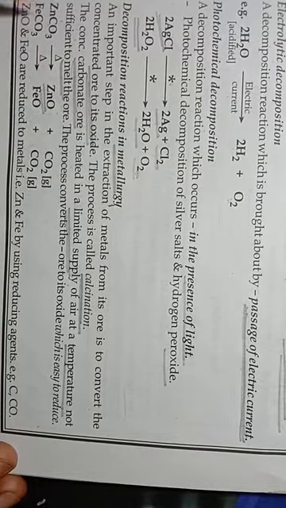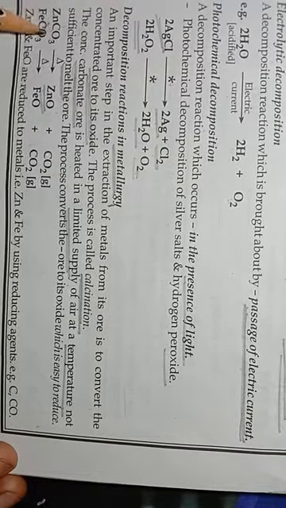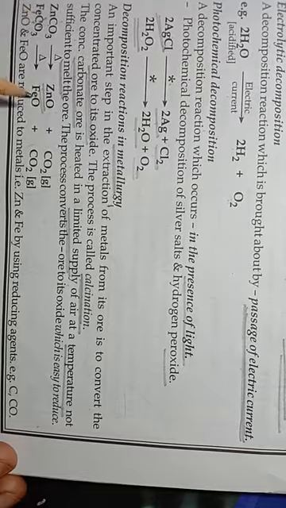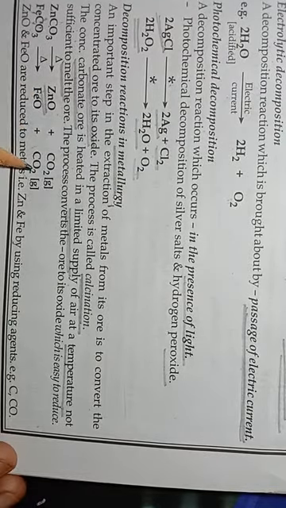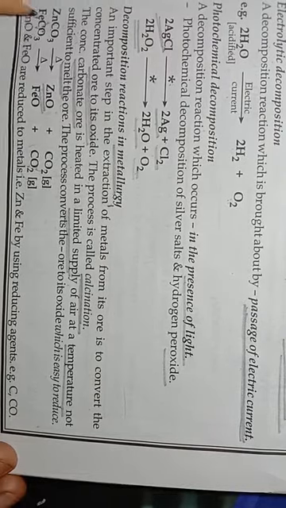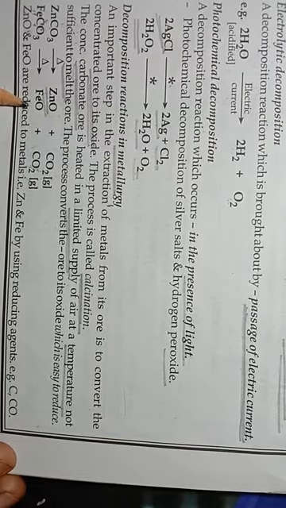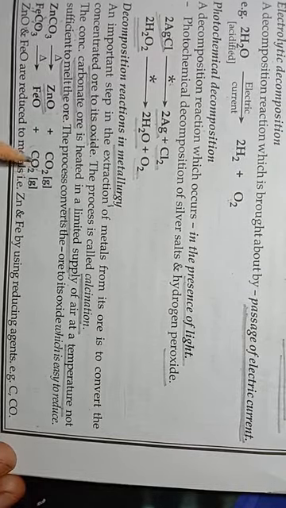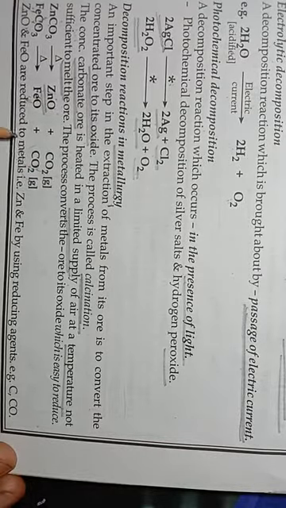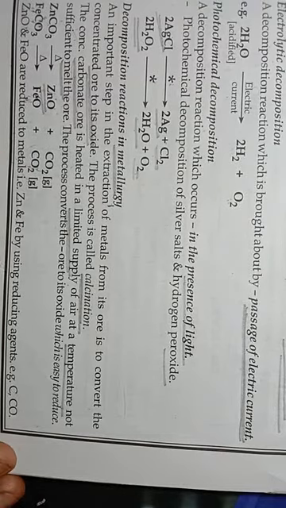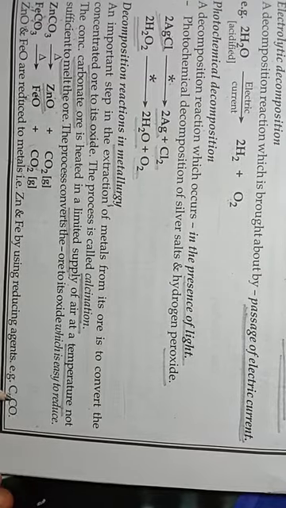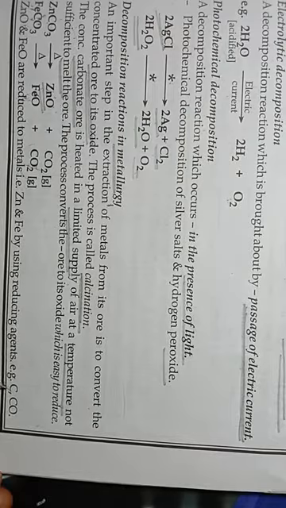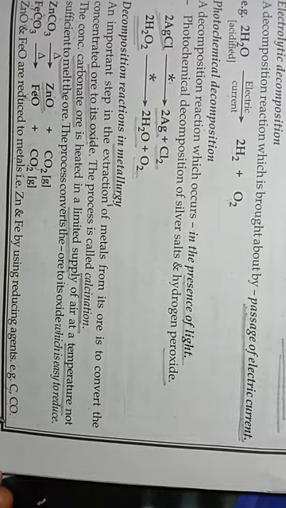We heat zinc carbonate below its melting temperature to convert it into zinc oxide and CO2, and this conversion is known as calcination. Ferrous carbonate is converted into ferrous oxide and CO2. And these metallic oxides are reduced to metals with the help of reducing agents like carbon or coke or carbon monoxide.